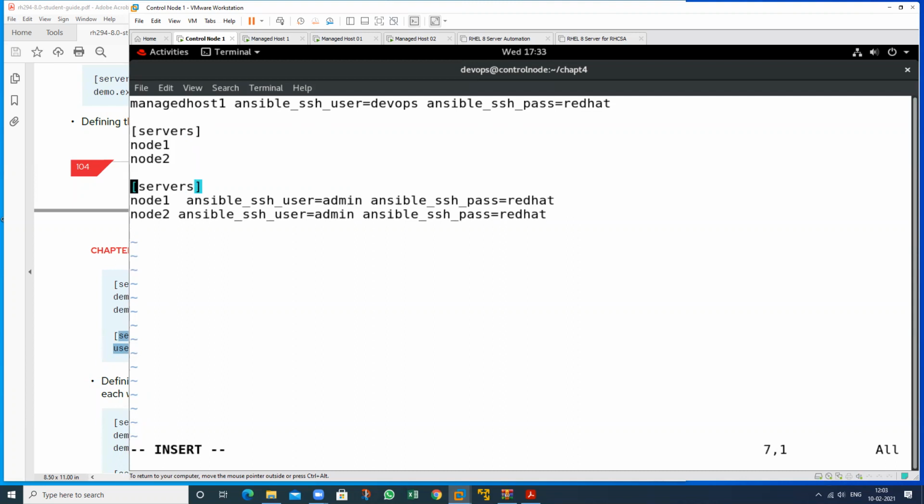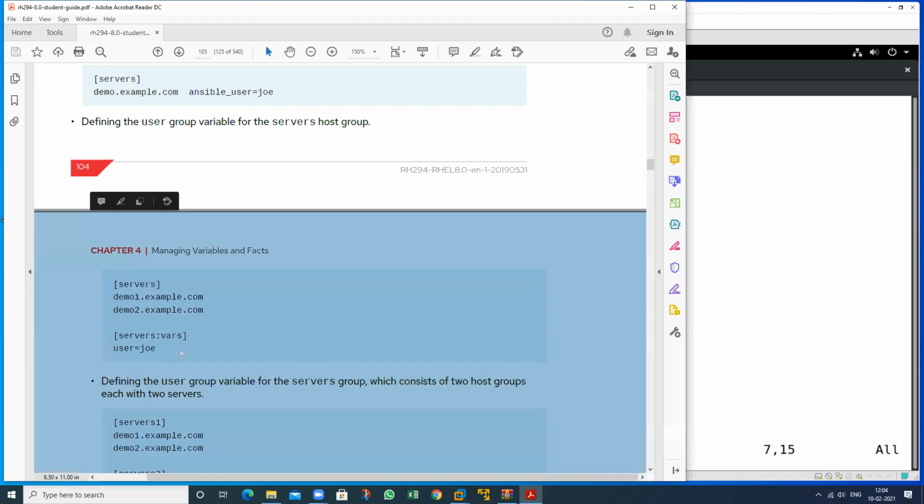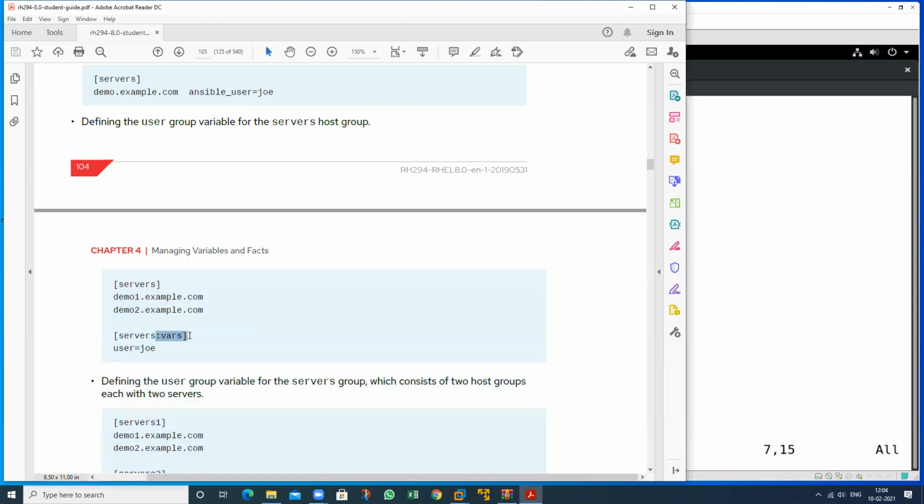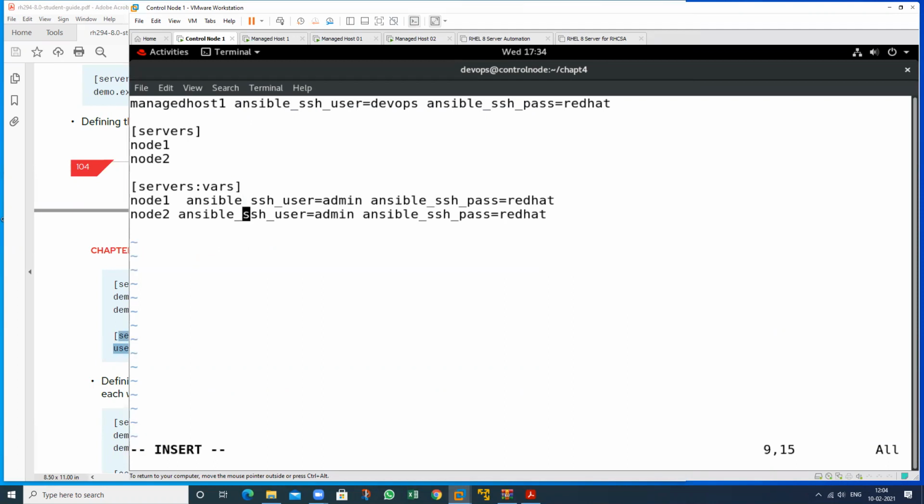And here we want to define a variable, just press I, vars. We want to define a variable, and the variable is for these machines. See, this is servers, this is vars, and define the username. I want to define the username like this. So take this particular username and password.